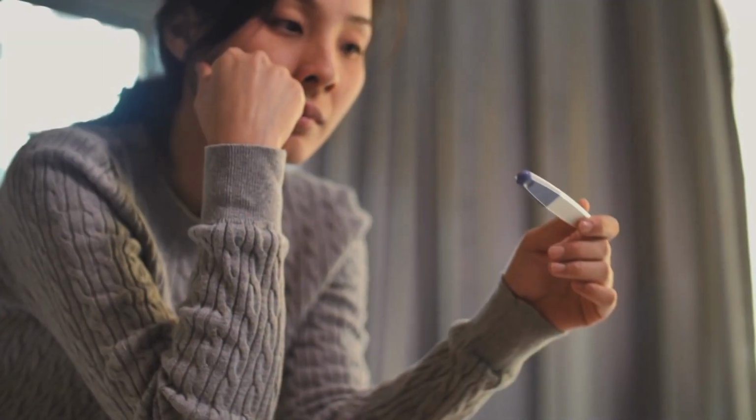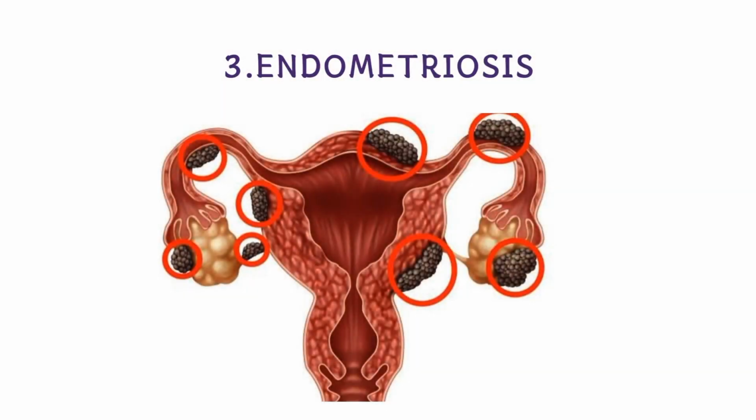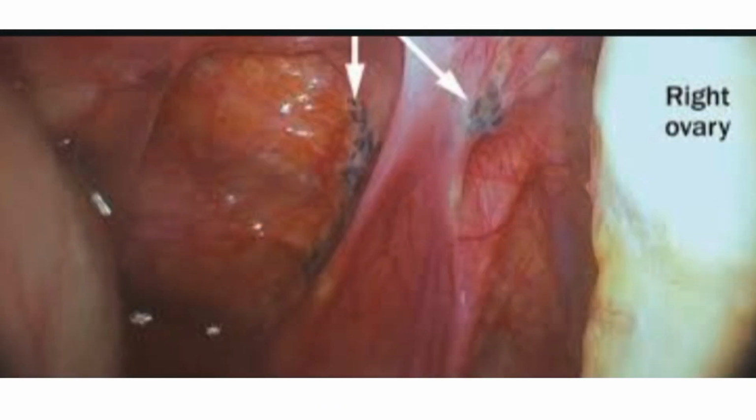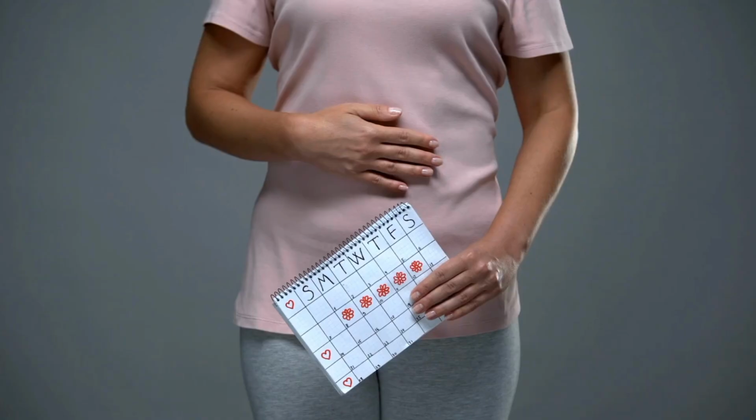The last common cause of tubal factor infertility is endometriosis. This is a disease in which tissue similar to the lining of the uterus grows outside the uterus. It causes infertility by forming scar tissue which can block the tubes or prevent eggs from being released from the ovaries. It can also form swollen tissue.